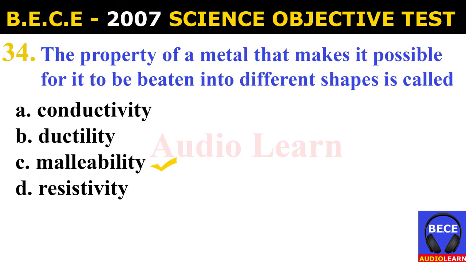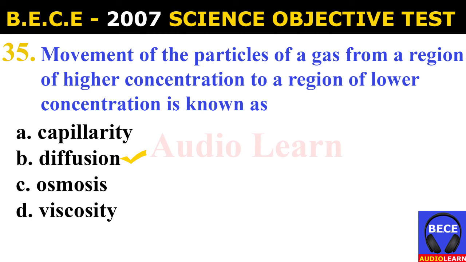Number 34. The property of a metal that makes it possible for it to be beaten into different shapes is called A. Conductivity, B. Ductility, C. Malleability, D. Resistivity. And the answer is C. Malleability. The property of a metal that makes it possible for it to be beaten into different shapes is called malleability.